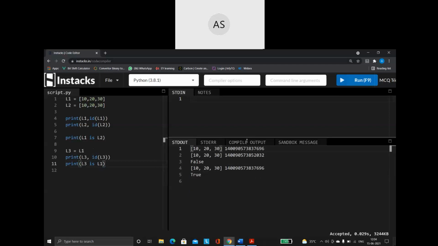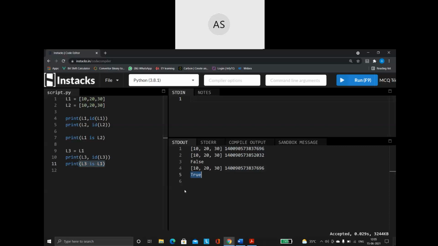See what happens. Can you just see what is the address of L1 and what is the address of L3? Both are having the same address. How is it? Because I am using the equals to and I am assigning the same thing to L3. So I am saying whatever L1 is pointing to, assign the same thing to L3 also. So make L3 also point to the same one. So L3 is also now going to point to the same address that is there with my L1. So that is why L3 is L1 is giving me the value as true.